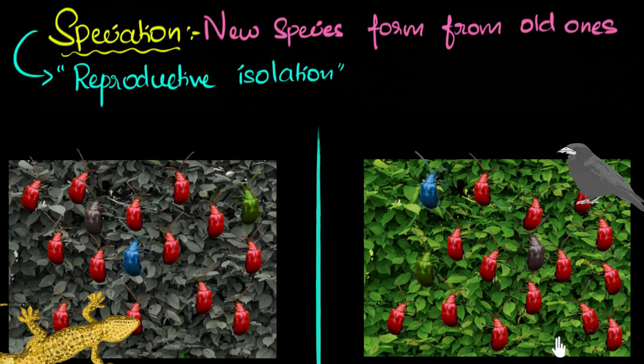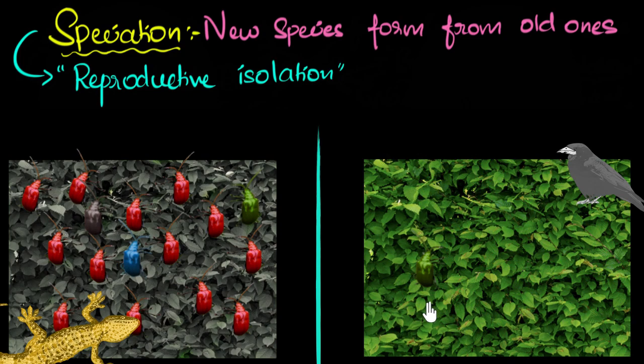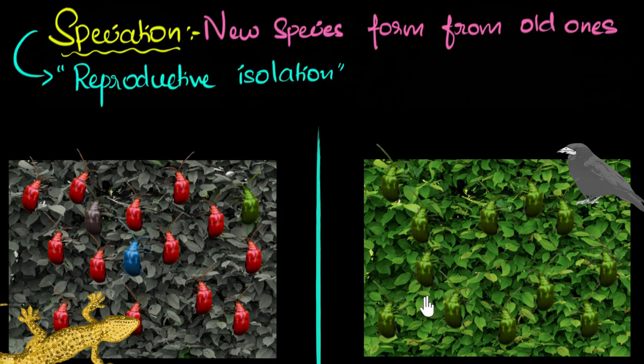So if we come back over here, what will happen? Well, the green ones have an advantage because they're sitting on a green bush, harder to see, and therefore more chances of survival, more chances of reproducing. And so as generations go by, we will see the number of green beetles start increasing. After many generations, we might see the majority of the beetles are green in color. We call this natural selection, and we have talked a lot about it in our previous videos. So the green color gets naturally selected over here.